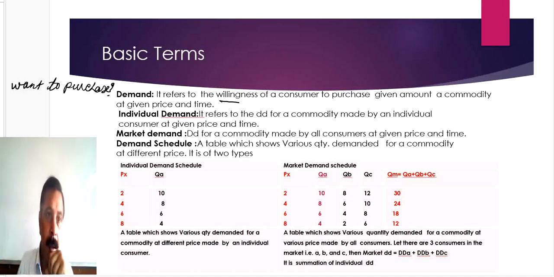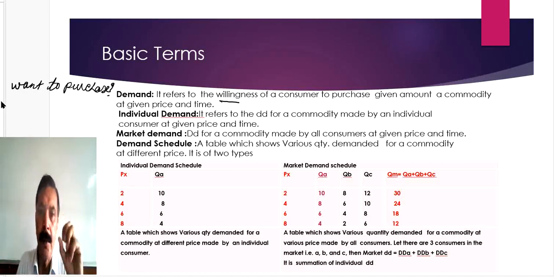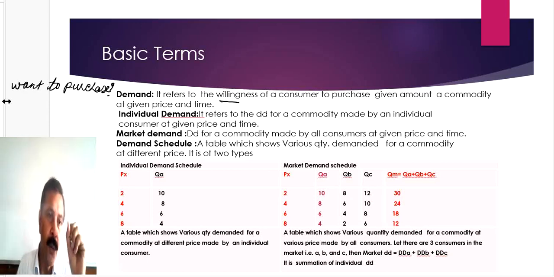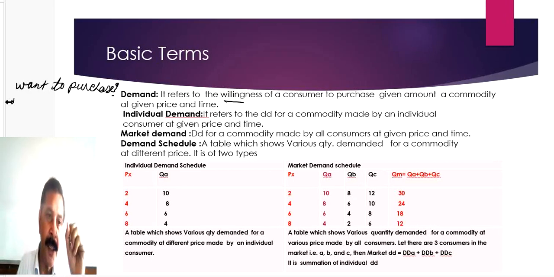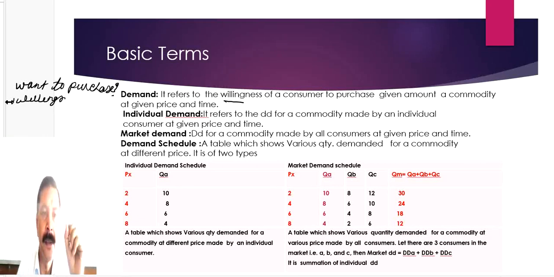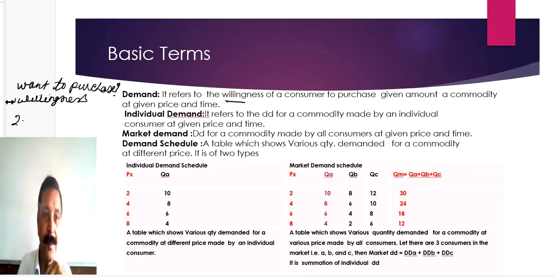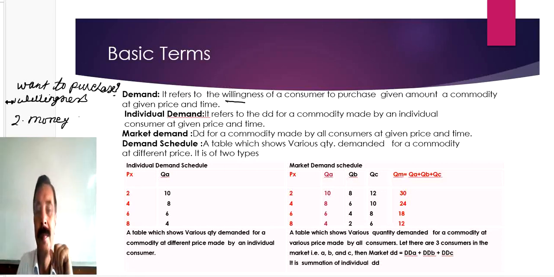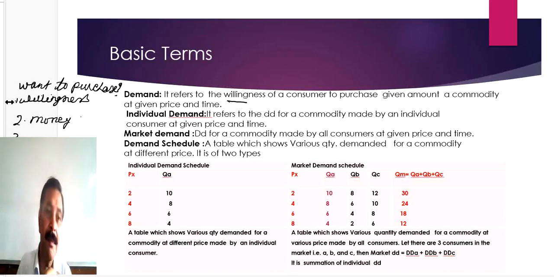Now for the demand there must be 3 components. Demand has 3 components. One is you must have willingness. Second, you must have money. Third, you must be ready to purchase the product.